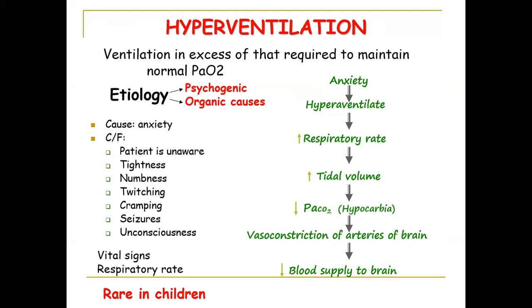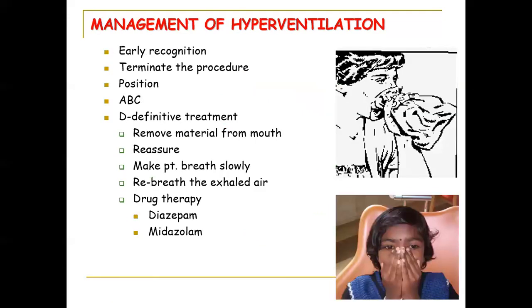Clinical features: the patient will not be aware of it. There is tightness. Sometimes the patient will have numbness, twitching, cramping, and seizures, and unconsciousness will occur. It's very rare in children. Just monitor the vitals and the respiratory rate, and one can conclude it's hyperventilation. What to do? Since the carbon dioxide level is very low, early recognition is important.